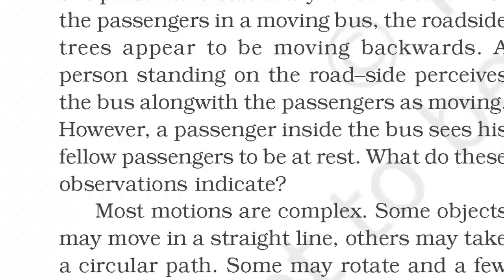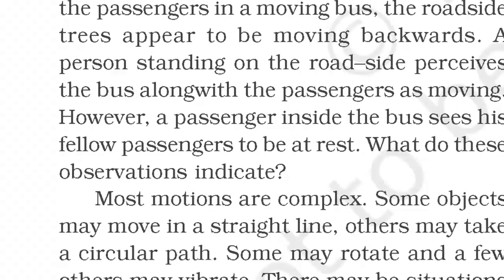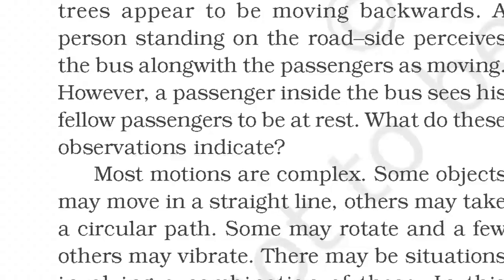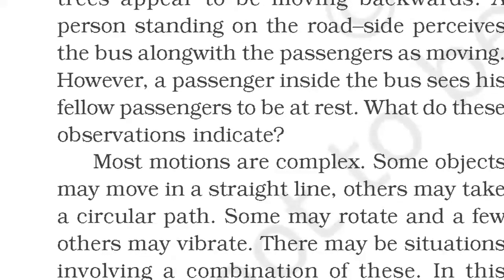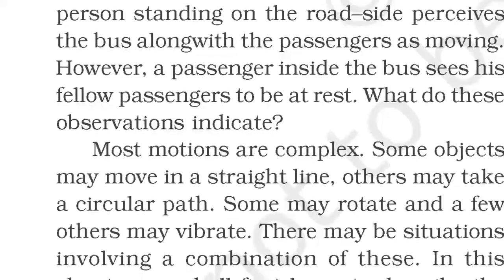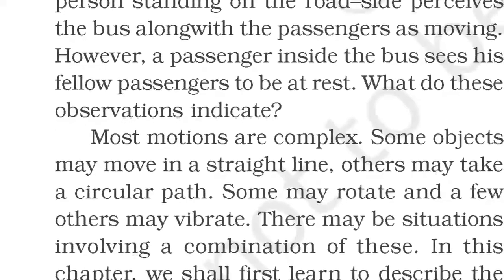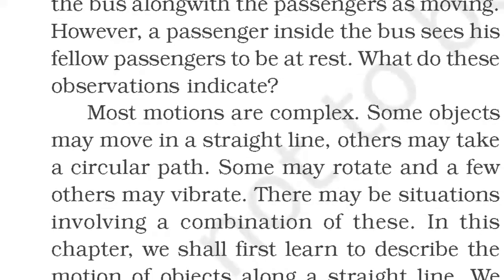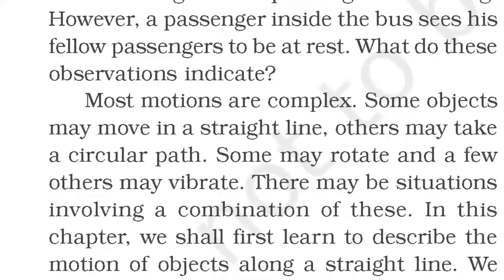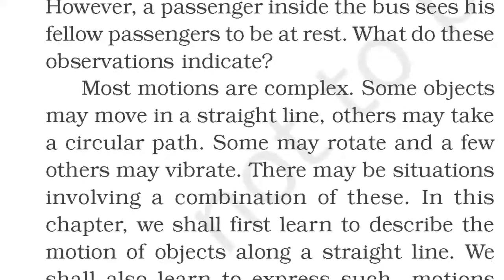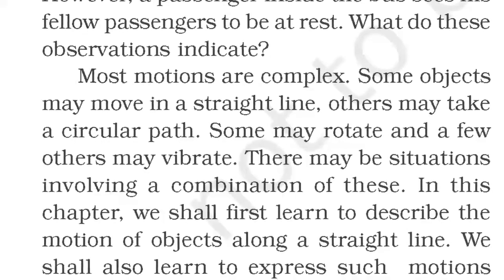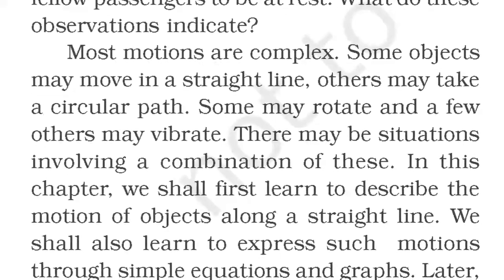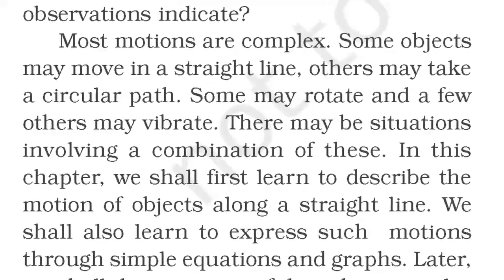Most motions are complex. Some objects may move in a straight line, others may take a circular path. Some may rotate and a few others may vibrate. There may be situations involving a combination of these. In this chapter, we shall first learn to describe the motion of objects along a straight line. We shall also learn to express such motions through simple equations and graphs. Later, we shall discuss ways of describing circular motion.